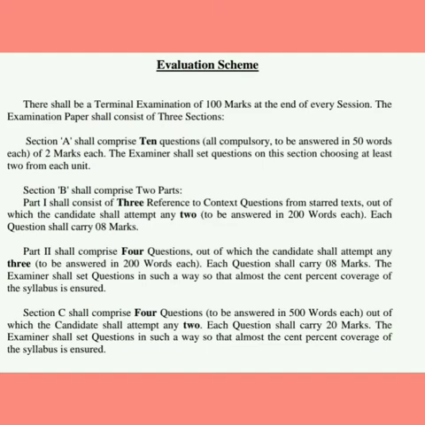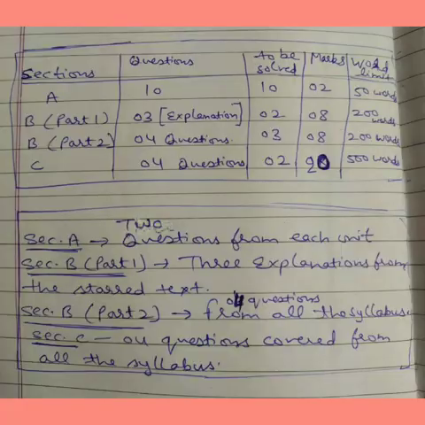I am again repeating the examination pattern and the evaluation scheme. There would be 3 sections: section A, section B, and section C. In section A, 10 questions would be asked, and all these 10 questions are to be solved by the students.